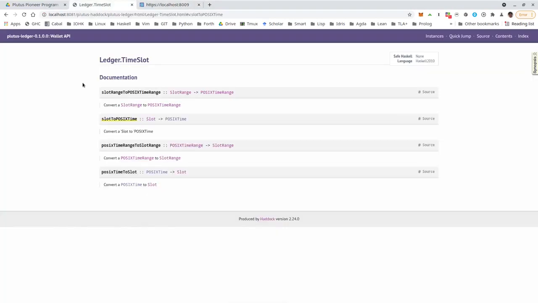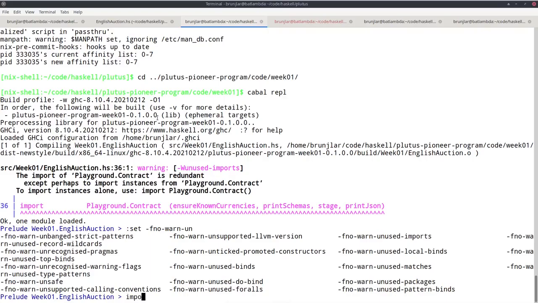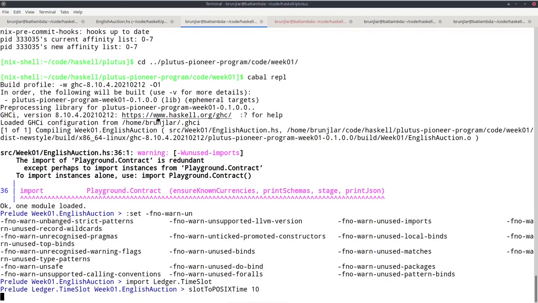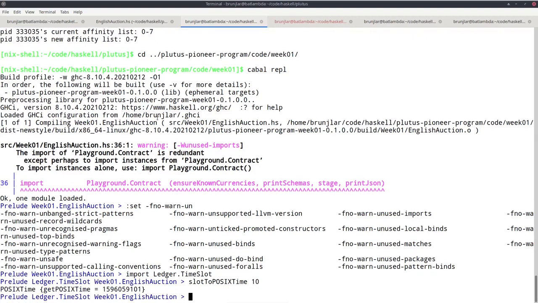Luckily, in the plutus-ledger package, in module Ledger.TimeSlot, there is a convenient function slotToPOSIXTime. So if we import that in a REPL, and we have this slotToPOSIXTime, and if we do slot 10, we get this value here.